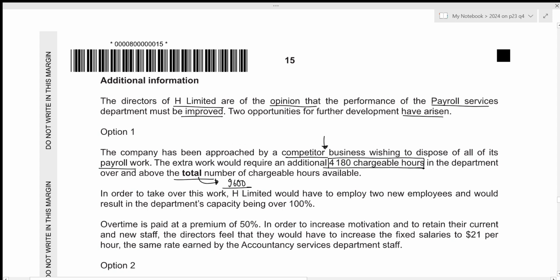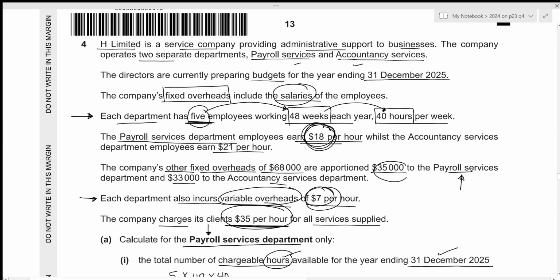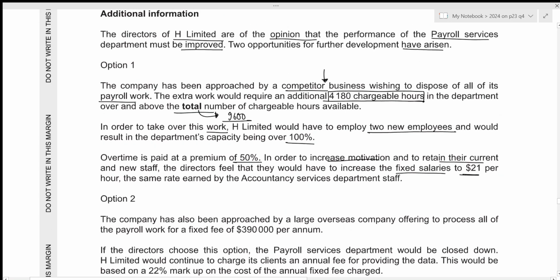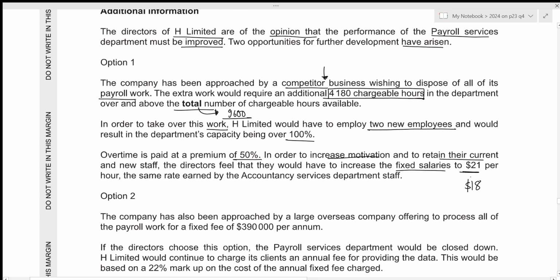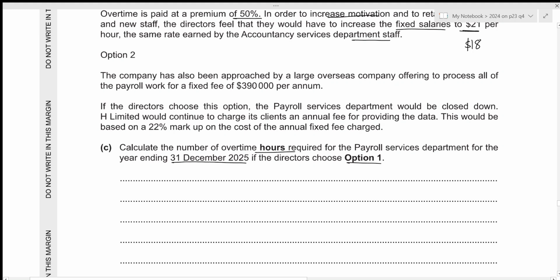competitor business. In order to take over this work, H Limited would have to employ 2 new employees and would result in the department's capacity being over 100%. Overtime is paid at a premium of 50% in order to increase motivation and to retain their current and new staff. The directors feel that they would have to increase the fixed salaries to 21 per hour. I think previously the fixed salary was only 18. Yeah, previously that was 18 per hour. So now we are looking to increase from 18 to 21, the same rate earned by the accountancy services department staff. Okay, so in this part of the question, we need to figure out the number of overtime hours.